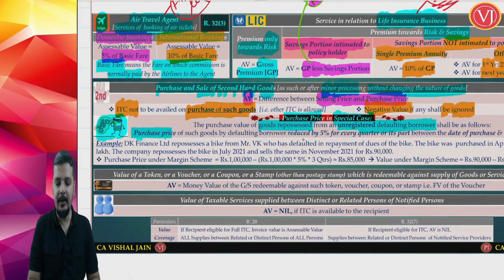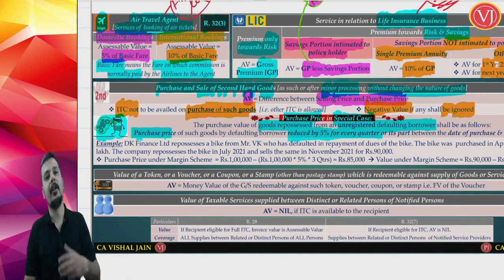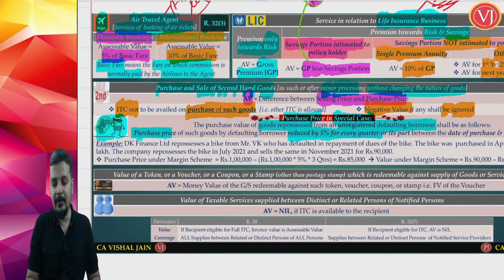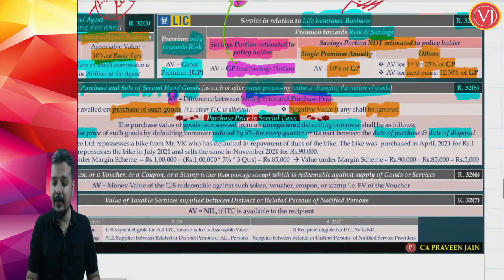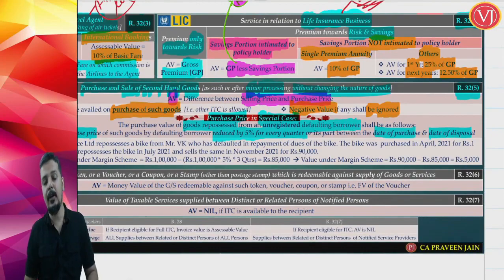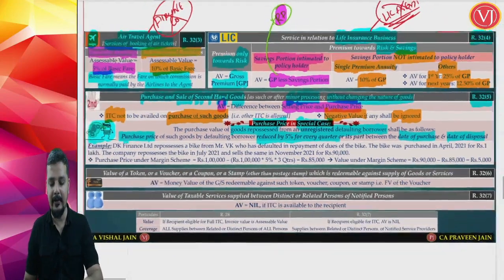The purchase price will be reduced by 5% for every quarter. So you have to take the original purchase price and reduce it by 5% for every quarter between the date of original purchase and the date of second sale. And quarter for GST always means calendar quarter. Now let us take an example to understand it.